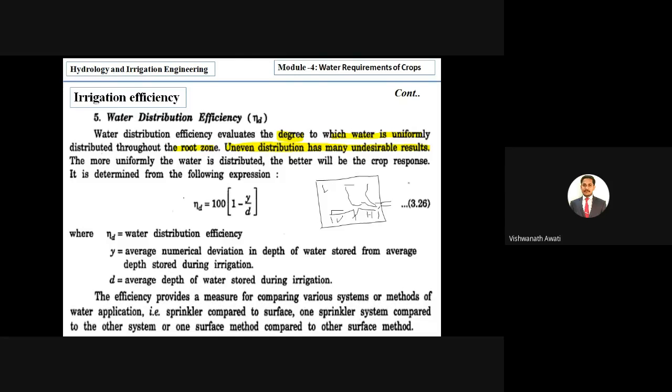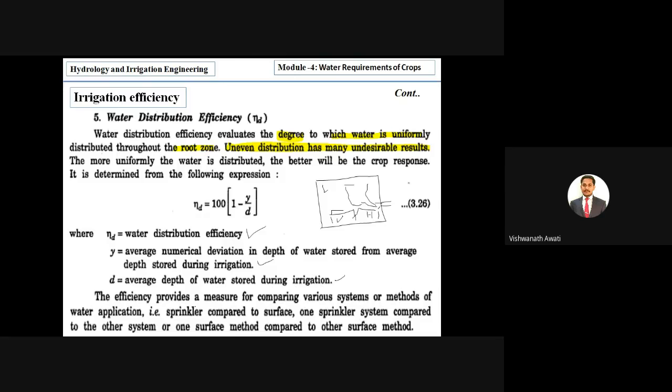And it is determined from the following expression. It is eta d equal to 100 into bracket 1 minus y by d bracket complete. Here eta d is water distribution efficiency. Y is the average numerical deviation in depth of water stored from the average depth stored during the irrigation, and D is the average depth of water stored during the irrigation.